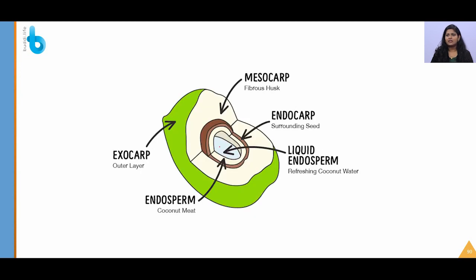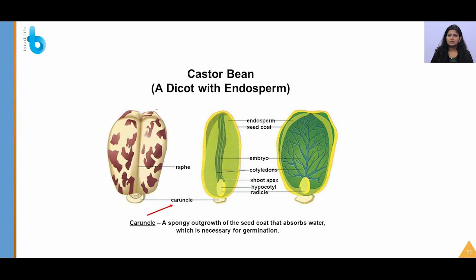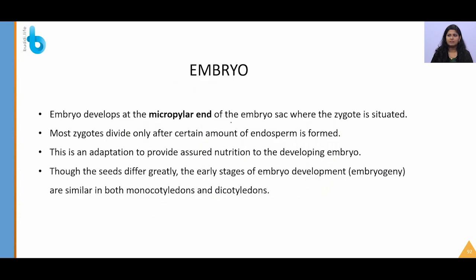So you can see this water is free nuclear endosperm, this white kernel will be endosperm cell. So this is a castor bean, a dicot embryo. You can see this. So this is again not utilizing the complete endosperm, it is leaving some endosperm. So again, what is an embryo?